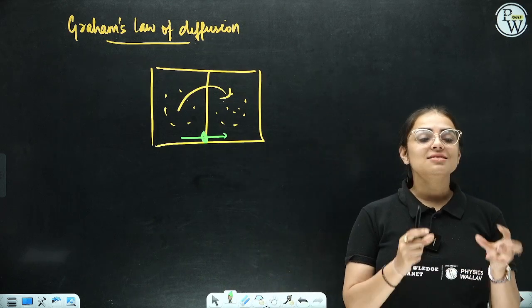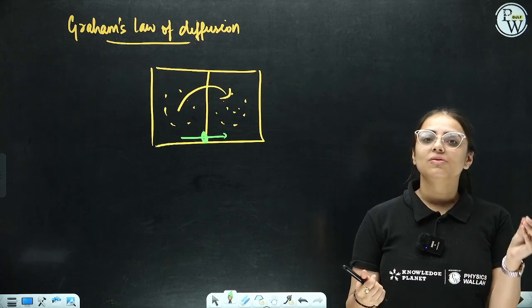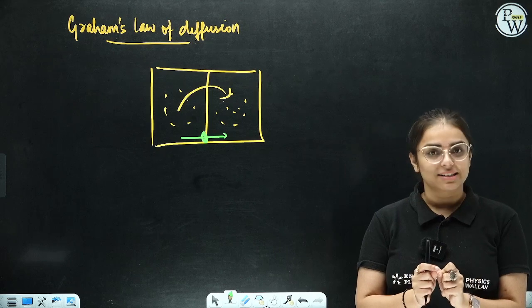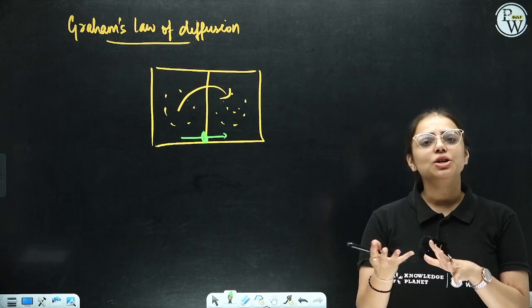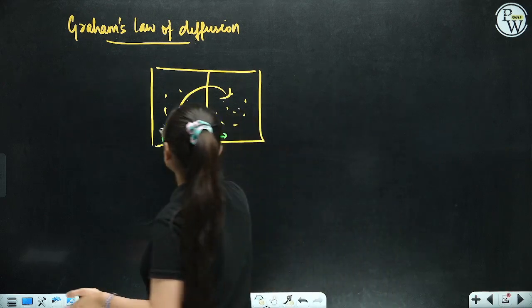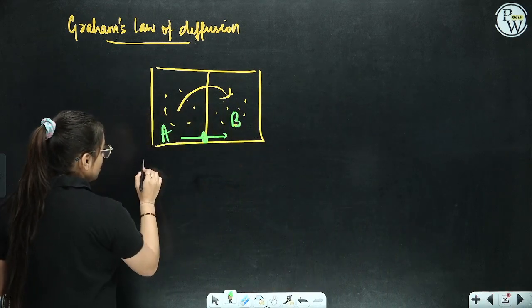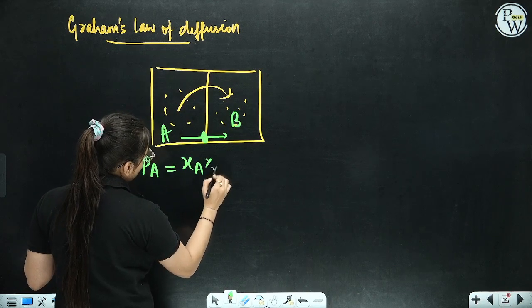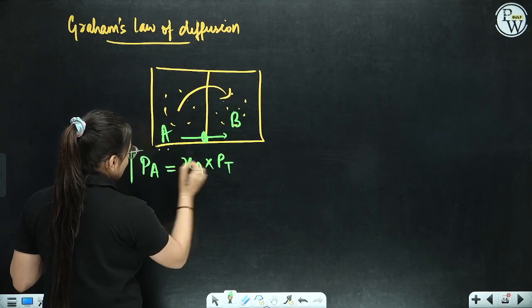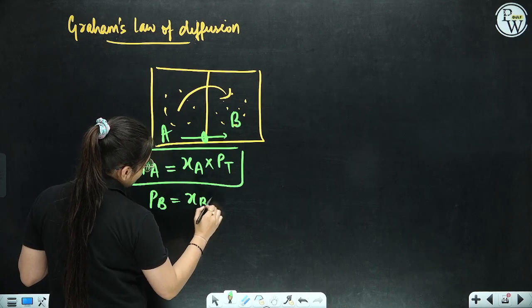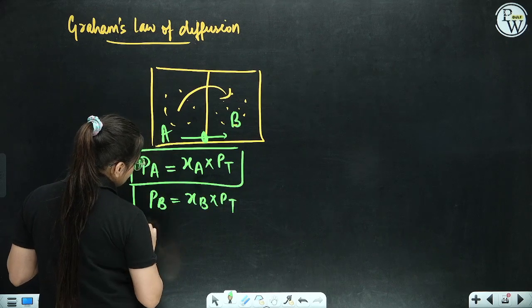Now, understanding Graham's law of diffusion, it is valid for non-reacting gases. For example, if we keep two non-reacting gases A and B together, how are you going to calculate their pressure? The pressure of A is equivalent to the mole fraction of A into the total pressure. Similarly, the pressure of B is equivalent to the mole fraction of B into the total pressure. This is also a derived state.